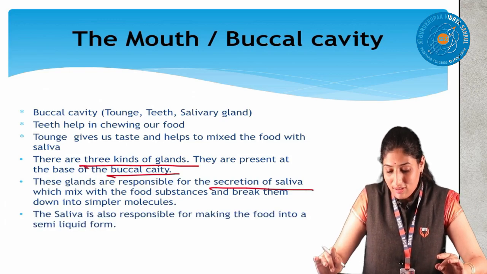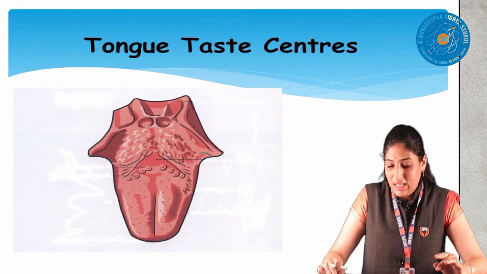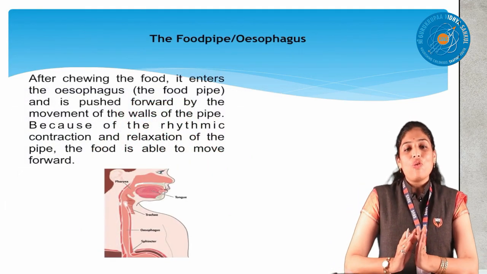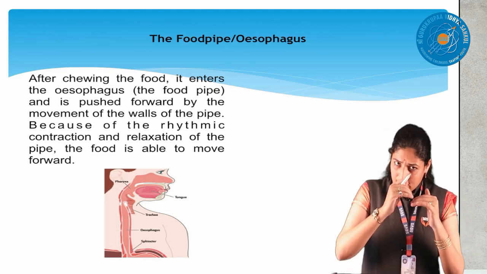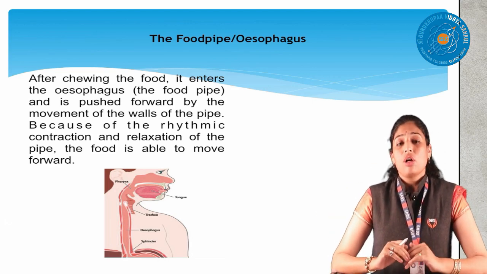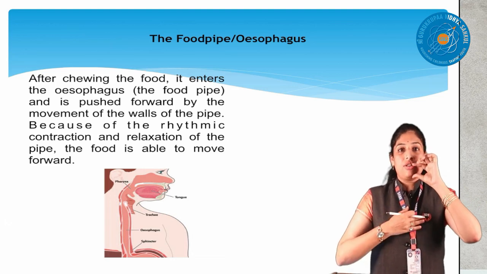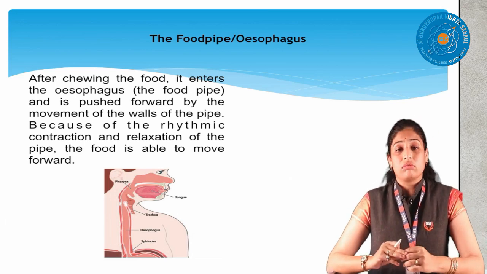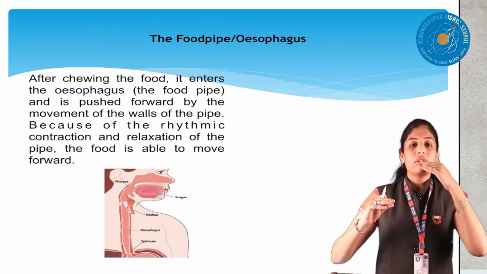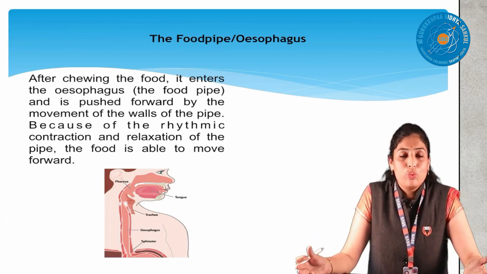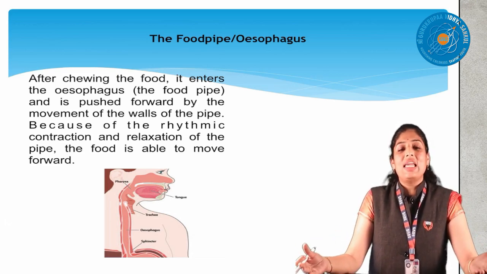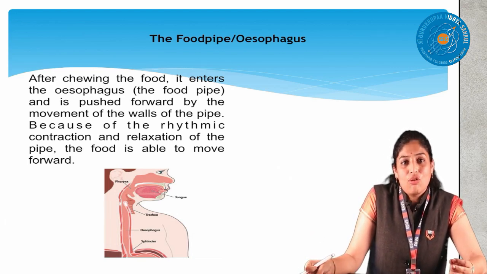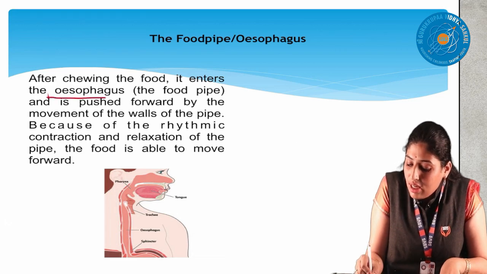The next part is very interesting. You already know this is the tongue. Now the soft form is done, then it goes to the stomach. How does it go to the stomach? You know, the mouth is here. The stomach is not here, children. The stomach is there in the abdomen. This is the head, thoracic, then the abdomen. In the abdomen, we have the stomach. In between the stomach and the mouth, somebody should be there. Who is there? A pipe. Which pipe? The food pipe. The pipe meant only for supplying the food is called the food pipe. The scientific word is esophagus. This is what I am discussing now, the esophagus.